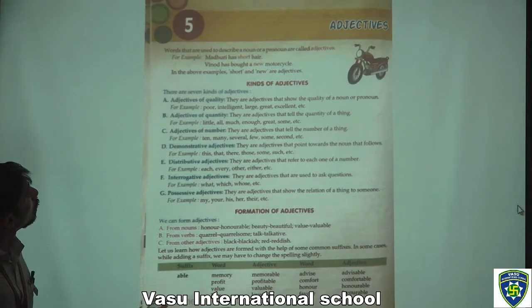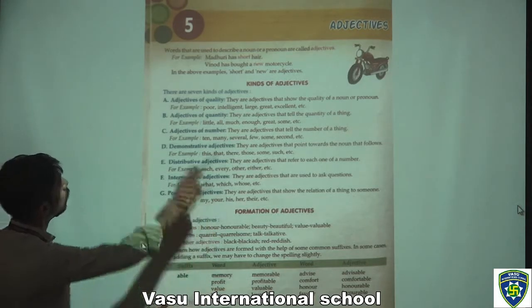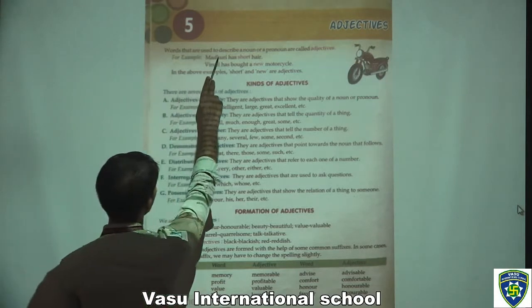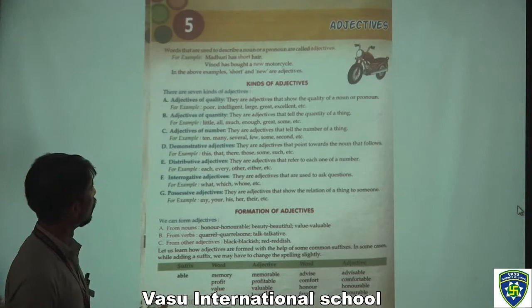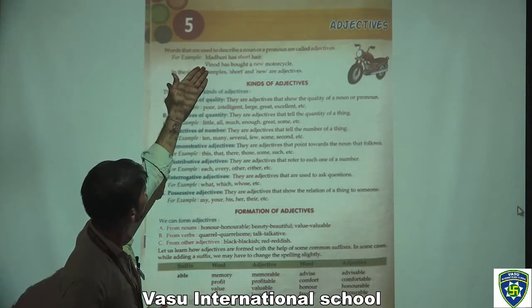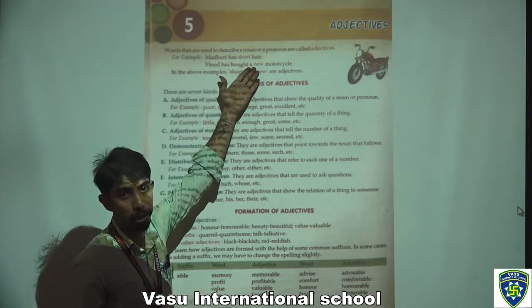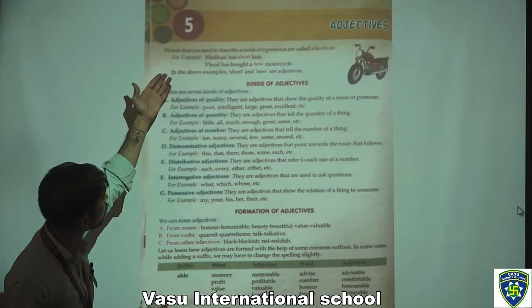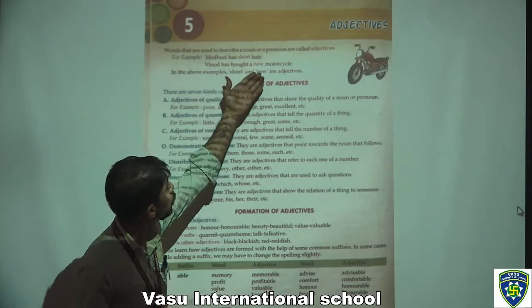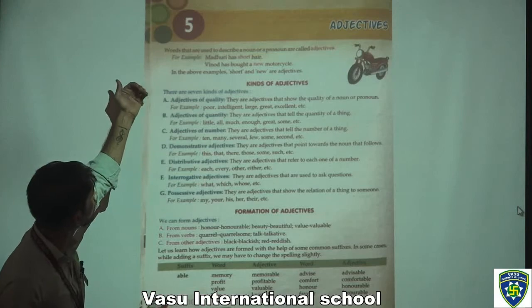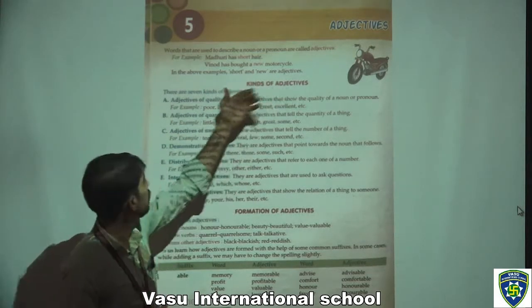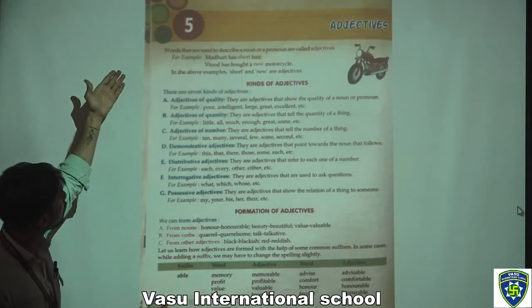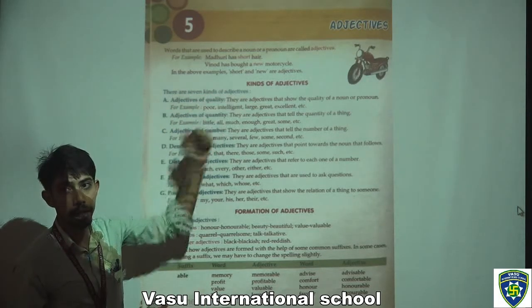So, adjectives. Now what is an adjective? Words that are used to describe a noun or a pronoun are called adjectives. For example, Madhuri has short hair. Now the word short is called an adjective. Vinod has bought a new motorcycle. The word new is an adjective. In the above examples, short and new are adjectives. Now what are the kinds of adjectives? There are 7 kinds of adjectives.